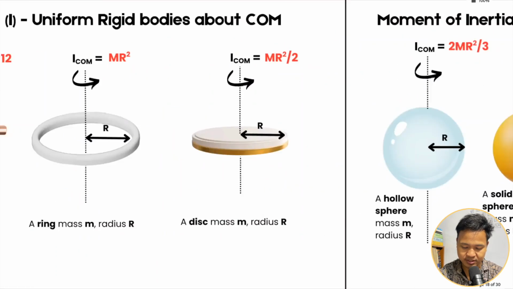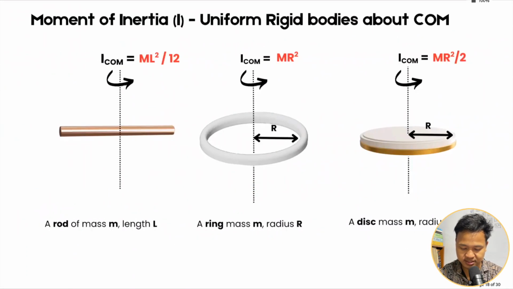You have to remember these values. First, the moment of inertia about the center of mass. I have a rod here, mass m, length l, about an axis passing through the center of mass. So this is the center of mass. About this axis passing through the center of mass, the moment of inertia is ml squared by 12. Okay, remember.